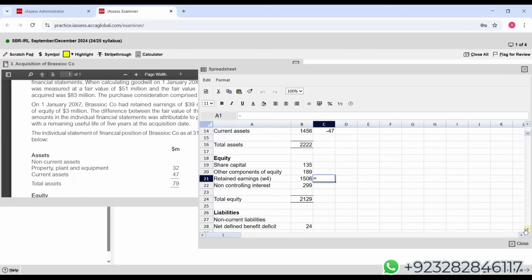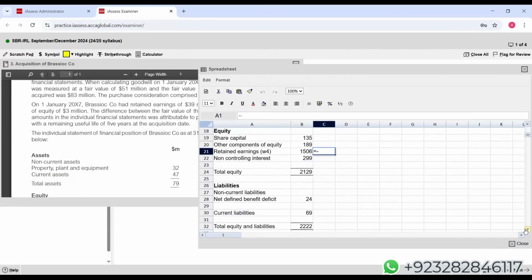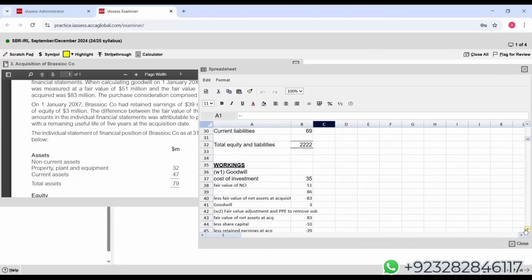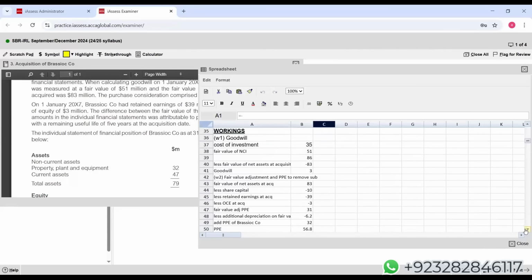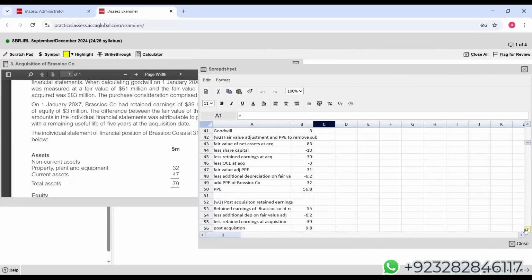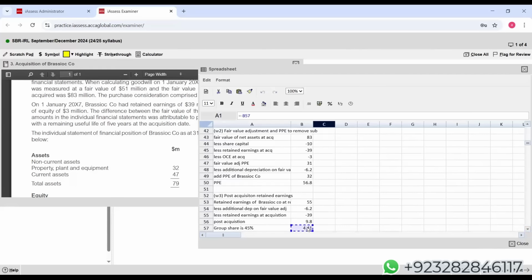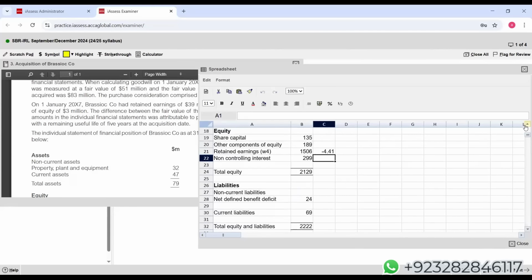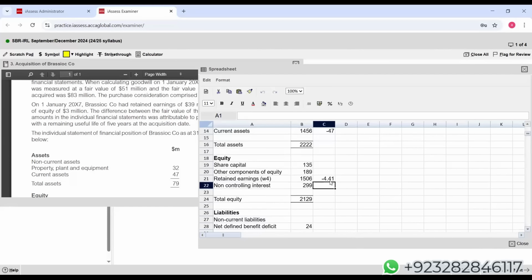We have to eliminate with a negative sign the group share, 4.41. NCI, students, we have to eliminate NCI.